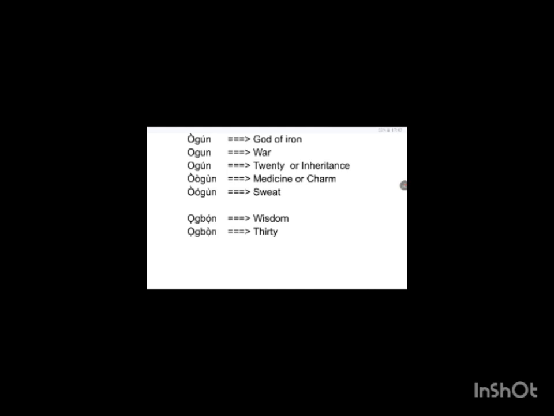If anyone is willing to learn the Yoruba language, such a person will first of all learn the tone, because the Yoruba language has to do with tone. It's a tonal language. There are many Yoruba words that have the same spelling, but they are not the same. Same spelling but different tone. It is the tone that will differentiate one from another. Okay, this is where we are going to stop for today.